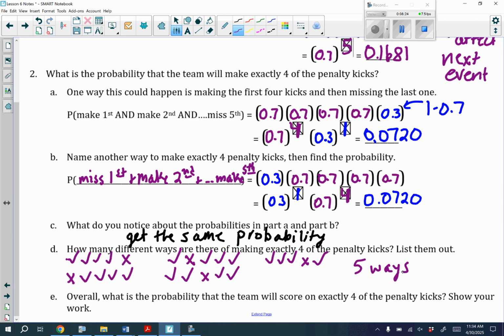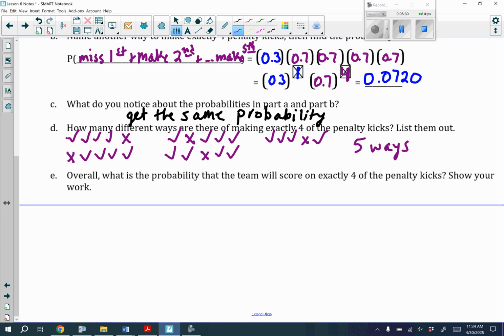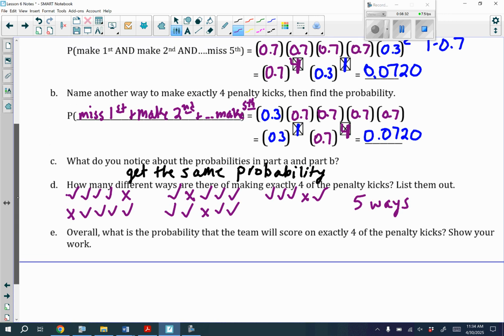Okay. Now it says overall, what's the probability that the team will score on exactly 4 of the penalty kicks? Now remember, we already found the probability of making 4 out of the 5 penalty kicks. That was the 0.0720. Now there's actually 5 ways of doing that. So what I'm going to do here is I'm going to take my probability and multiply it by 5. It's kind of like saying if I added my probabilities all 5 ways, we're multiplying it.